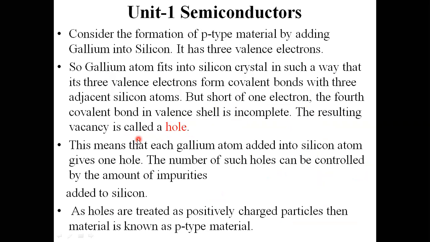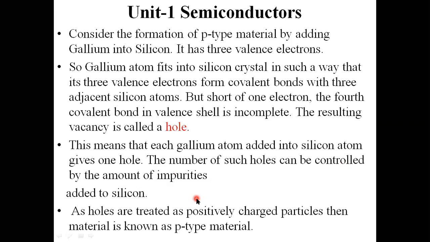It is short of one electron. That shortage, that vacancy, is called a hole. I am treating that vacancy as a hole here. This means that each gallium atom added into the silicon gives one hole. The number of such holes can be controlled by the amount of impurities.